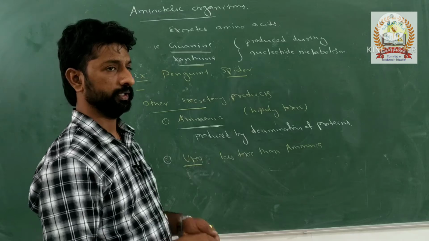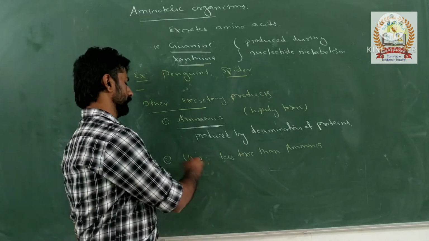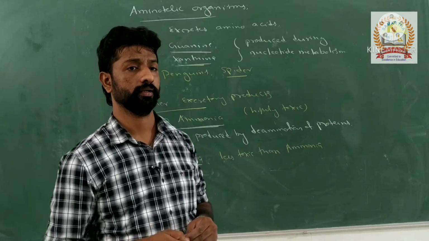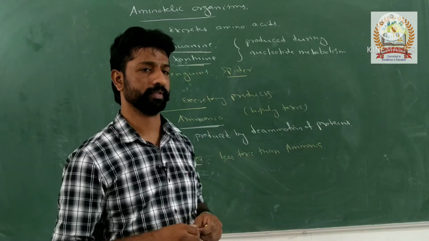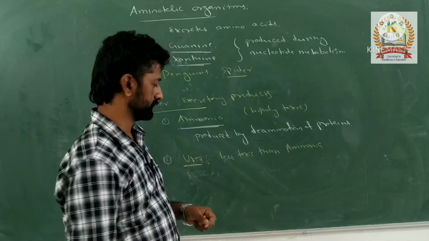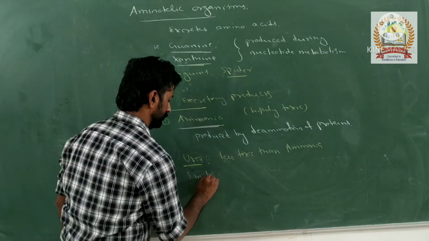How much urea will be present per 100 ml of blood in humans?